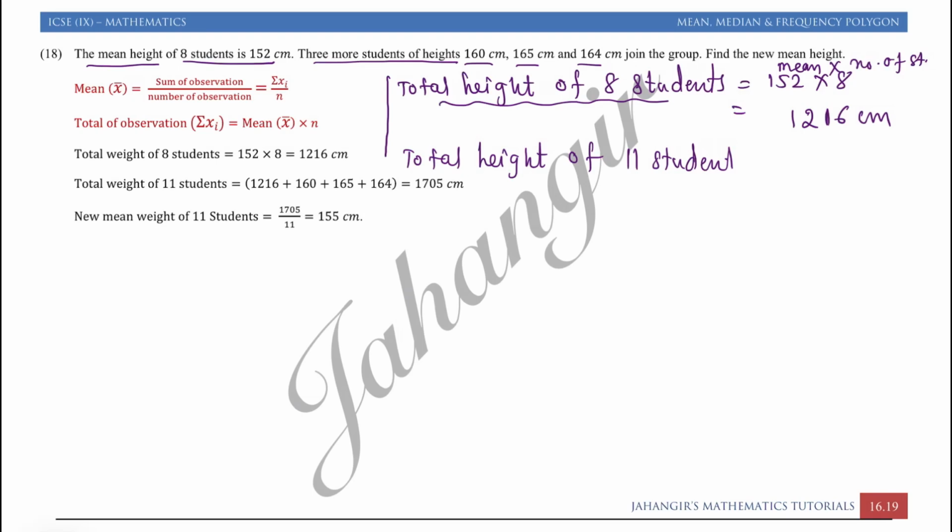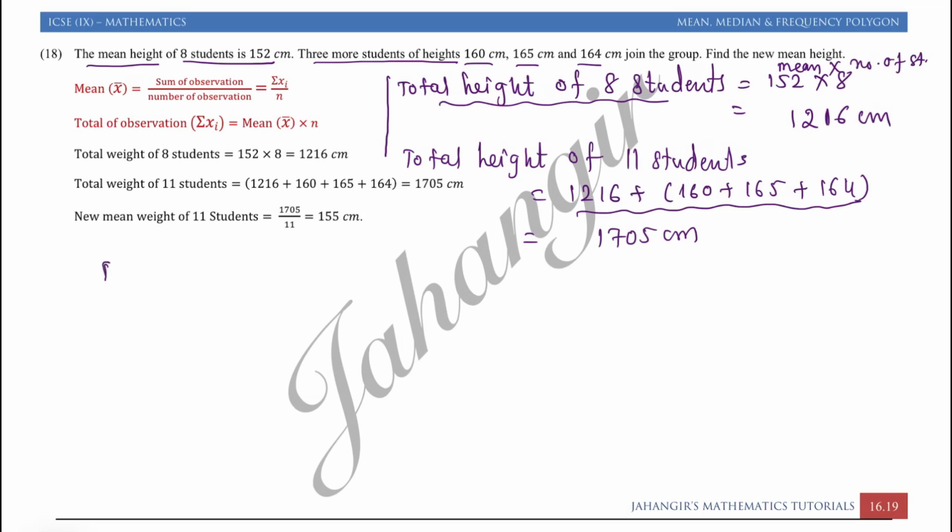So now the total height of 11 students: total height of 8 students is 1216 centimeter, plus we will add the 3 students' height, that is 160 plus 165 plus 164. So adding up all, what you are getting, 1705 centimeter. This is the height of 11 students.